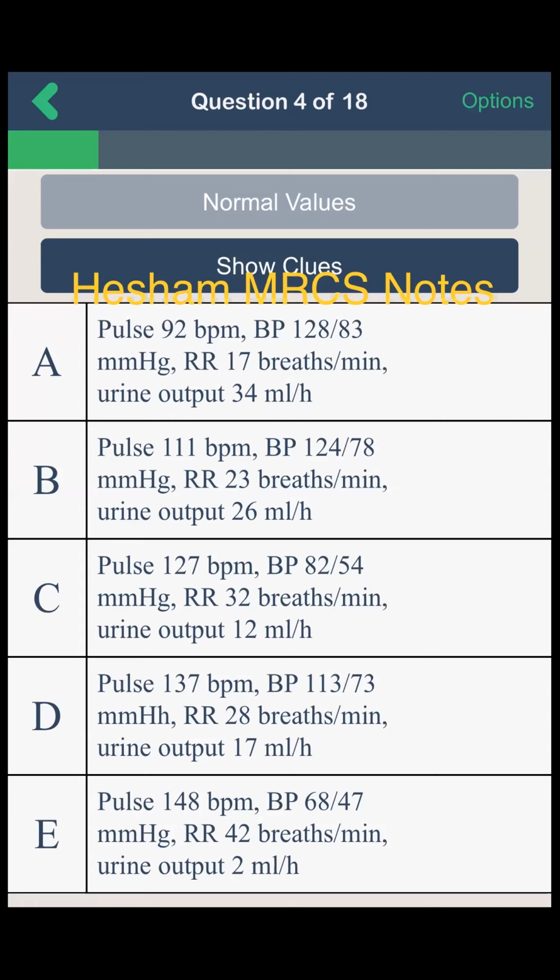Which of them is class 4 hemorrhagic shock? Class 4. Okay, pulse rate 92. This is not correct. Pulse rate 111 or 107. Okay, the last one, pulse rate is 148, and there's hypotension. Yes, hypotension. Respiratory rate more than 35, and urine output 2 ml per hour. Yes, less than 5. This is right. So option E, yes, is class 4 hemorrhagic shock.